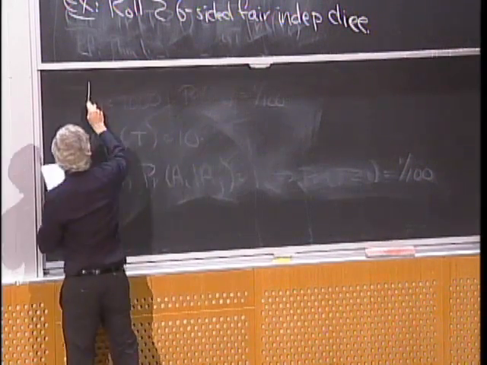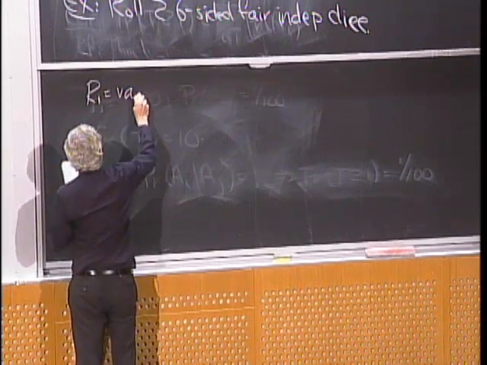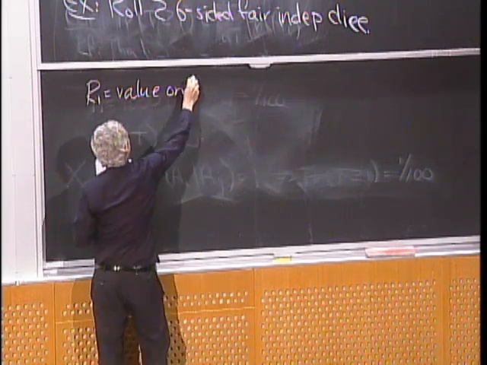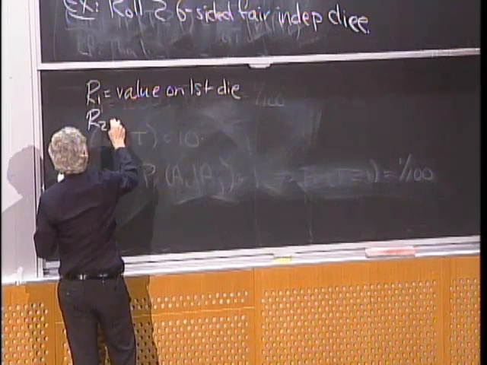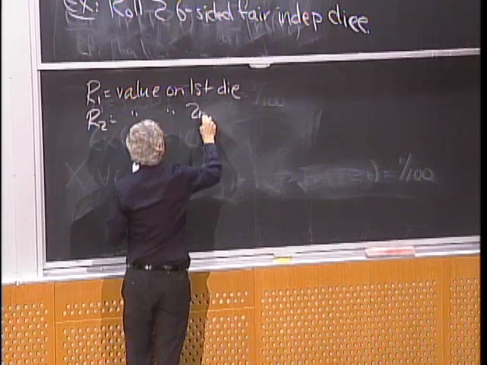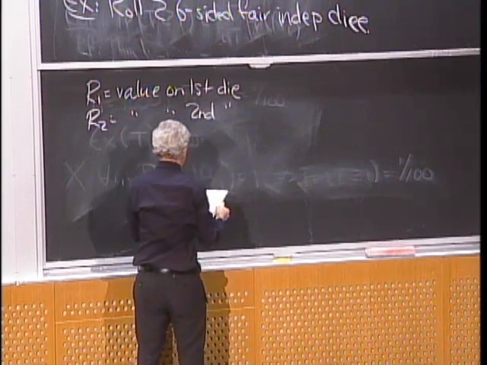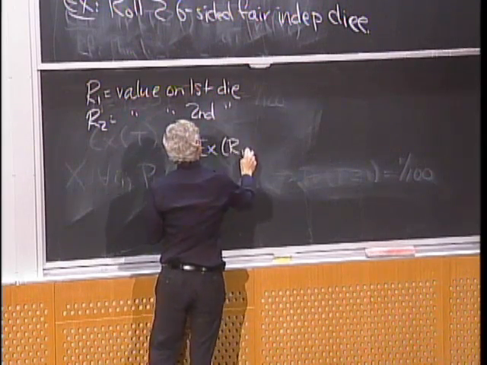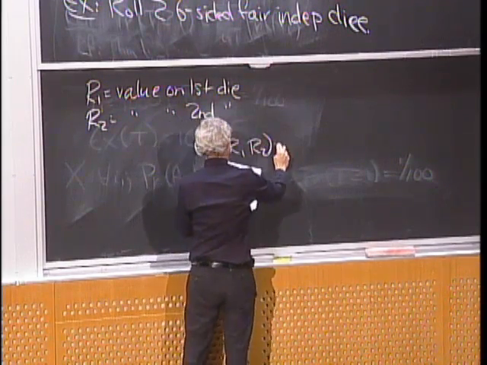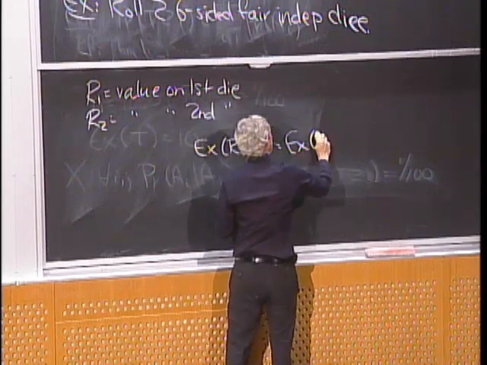All right, so we're going to let R1 be the value on the first die, and R2 will be the value on the second one. And the expected value of the product is the product of the expectations.